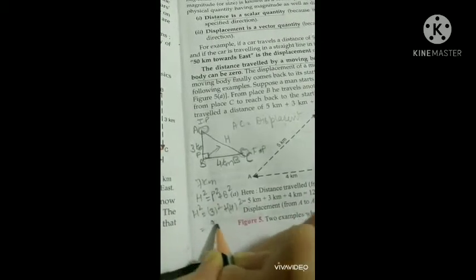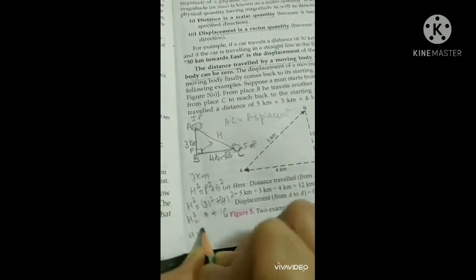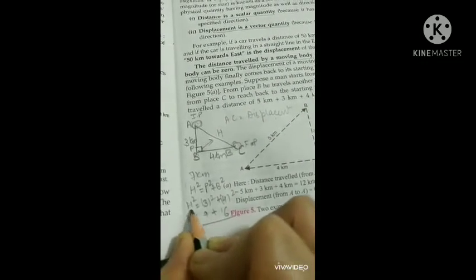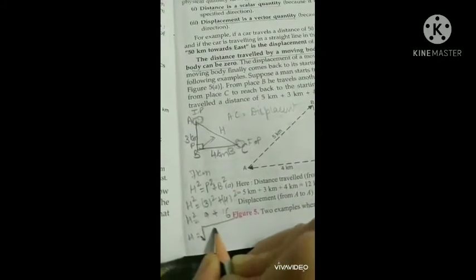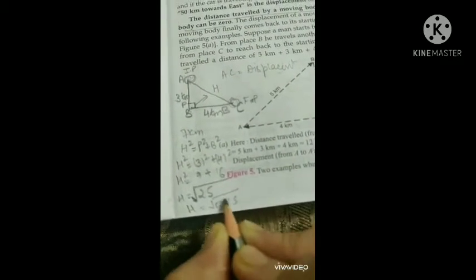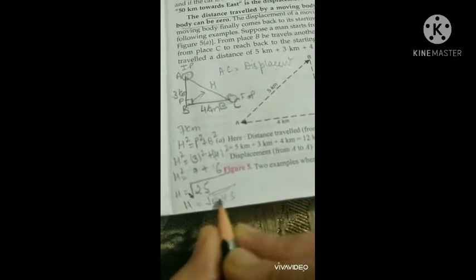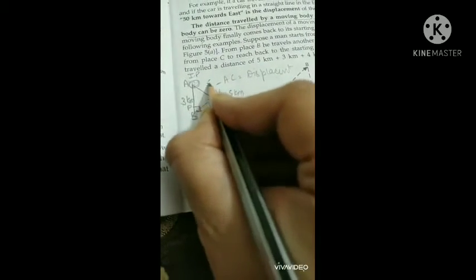3 3s are 9 and 4 4s are 16. So h square, we will take out the square root here. When we take out the square, we will just put an under root here. So 9 plus 16, that is 25, and 25 we can write it, we will take the LCM, so it will come 5 into 5, that will be one pair, and when there is a square root we will just take one pair and we will take out 5 here. So 5 kilometer is your hypotenuse, so that means AC equals 5 kilometer.